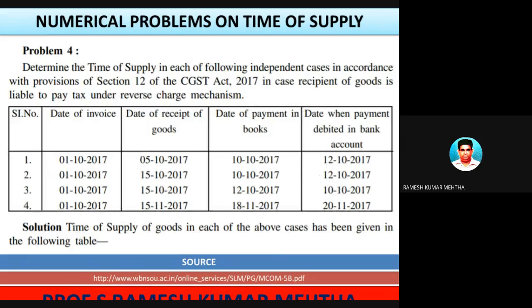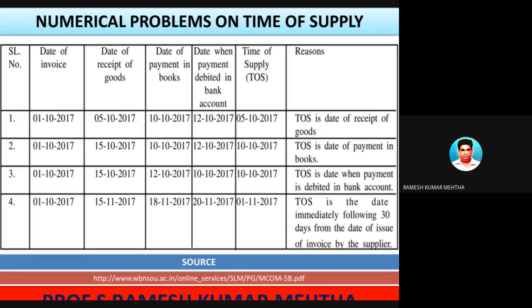Now there is another situation, which is a case of reverse charge mechanism. So we are trying to solve the problem under the condition of reverse charge mechanism. Date of invoice is 1/10/2017. Date of receipt of goods is 5/10/2017. Date of payment in books is 10/10/2017. Date when the payment was debited in the bank account of the recipient of goods is 12/10/2017. So let's calculate.